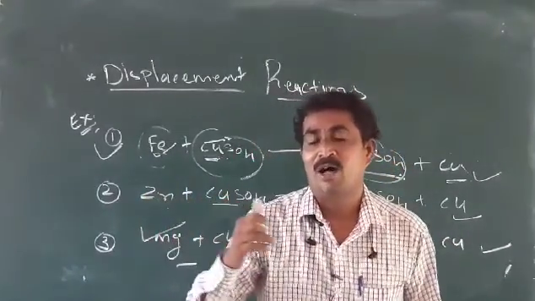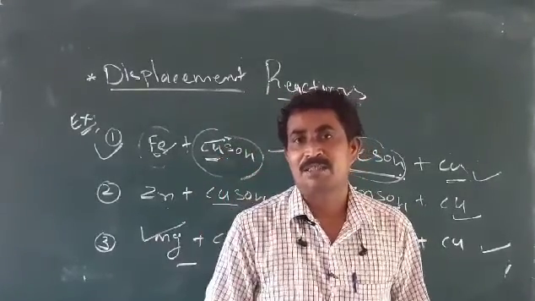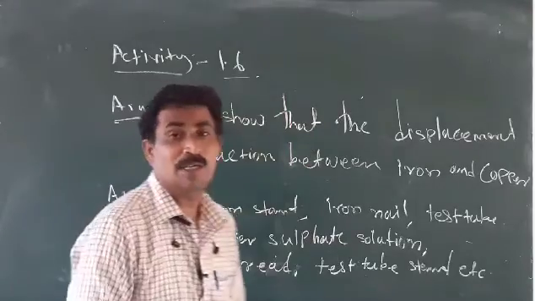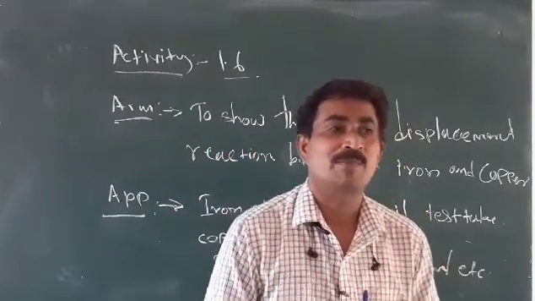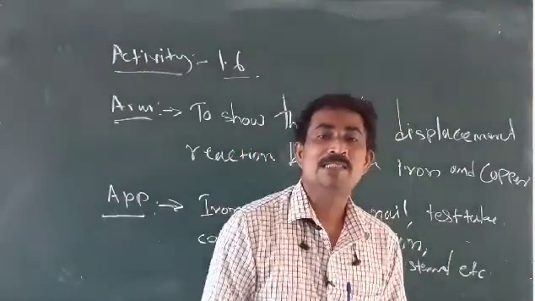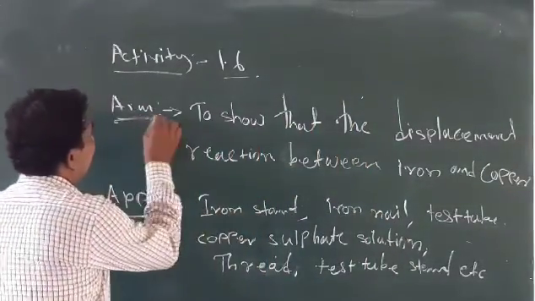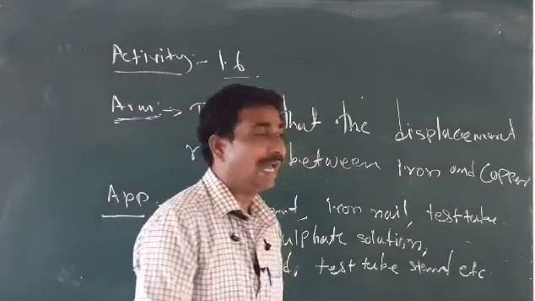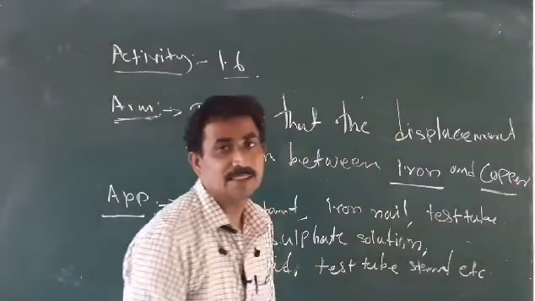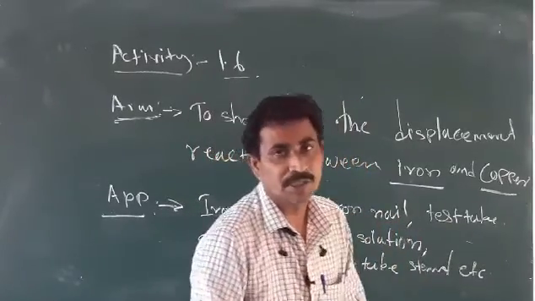Then afterwards we will see how these reactions go by the activity method, and how the copper and iron reaction goes. Activity number 6.12 we will learn. After knowing displacement reactions, we learn the procedure. The aim of this activity is to show the displacement reaction between iron and copper, two elements: one is iron, another is copper.